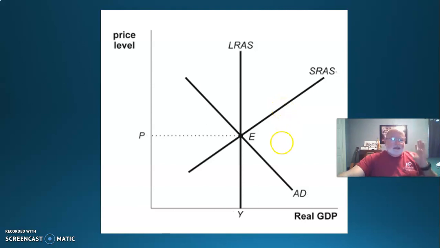So let's just cut to the chase here. If it goes to the right, real GDP is going up. If it goes up, inflation is going up, our price level is going up. If it goes down, price level is going down. If it shifts in, GDP is going down. Remember, GDP is synonymous with employment, not unemployment, but employment.